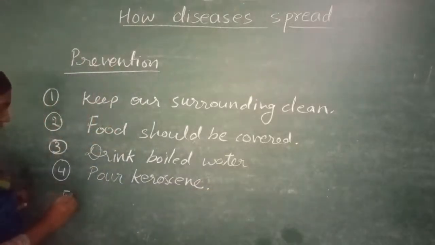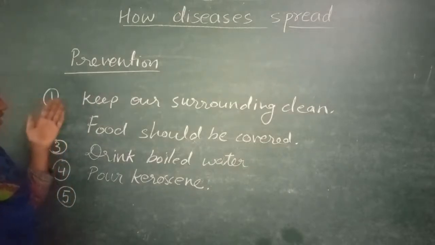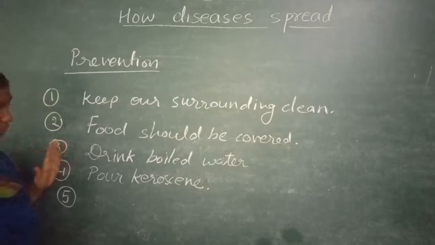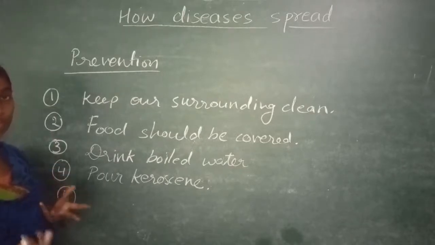Next, we have seen food, surroundings, water, and pouring kerosene. These are the ways. We have also seen that whenever we are sneezing, disease spreads.